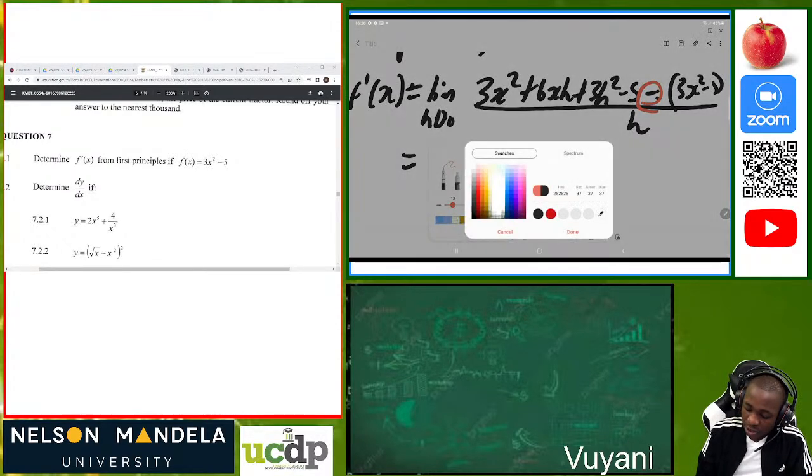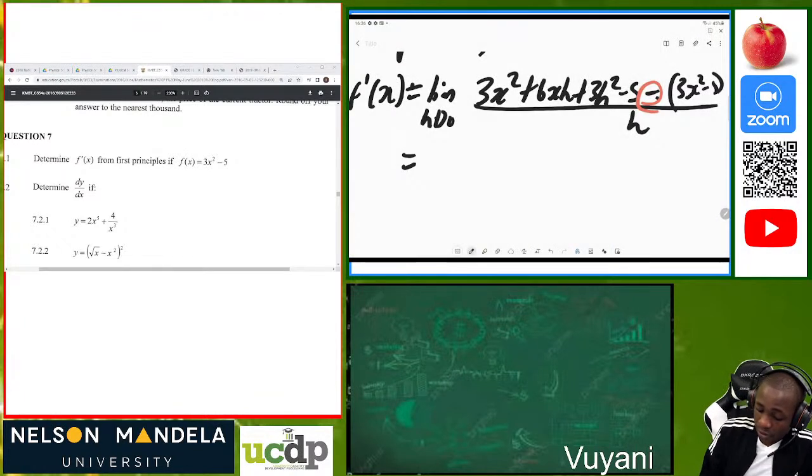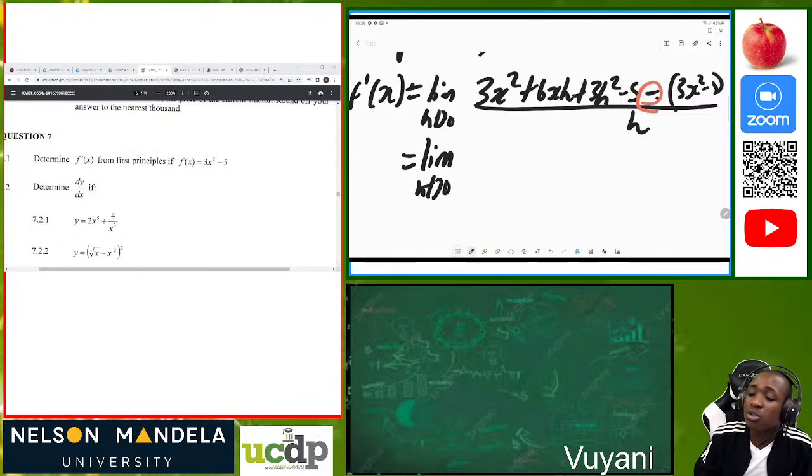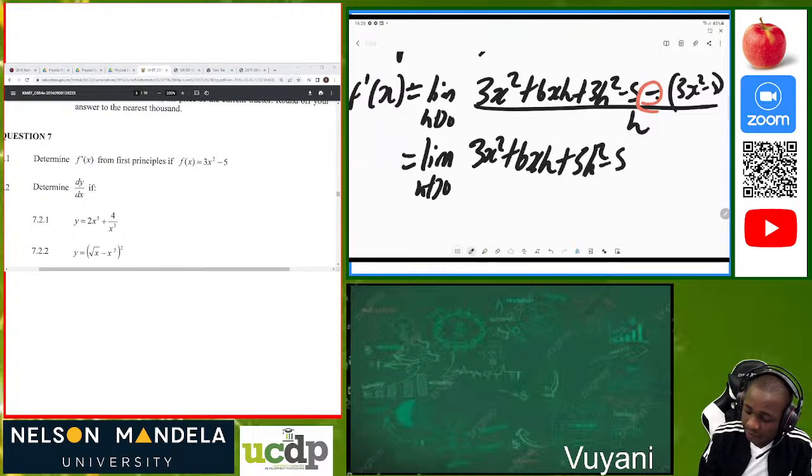So please make sure that you don't do that. Okay. So now we proceed. You don't leave your limit because you have not yet solved your limit. So you proceed with the limit always until you get your final answer. So we have 3x squared plus 6xh plus 3h squared minus 5 minus 3x squared plus 5, divided by h.